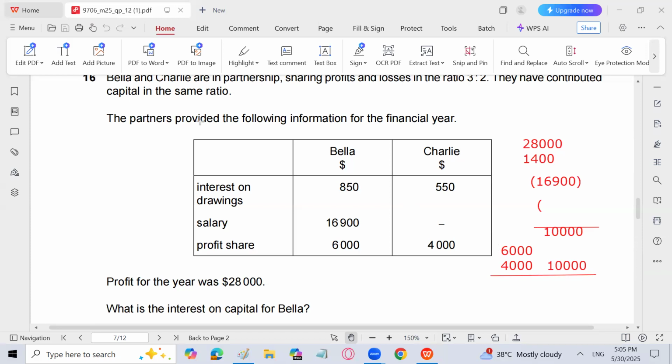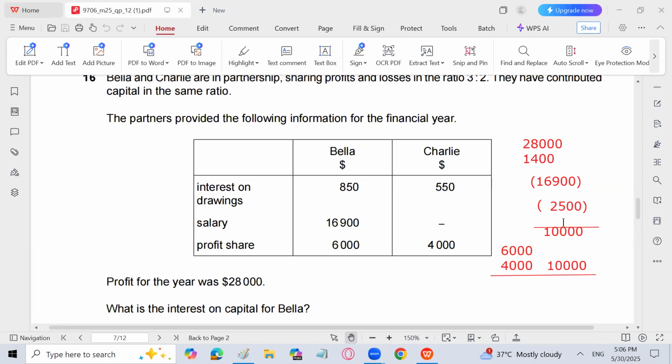Okay. Now I can solve it. I can find the interest on capital. 10,000 is the profit plus 16,900, because it is subtracted, or you can say 28,000, sorry, 28,000 plus 1,400 interest on drawing minus 16,900. The answer is 12,500. So minus 10,000.